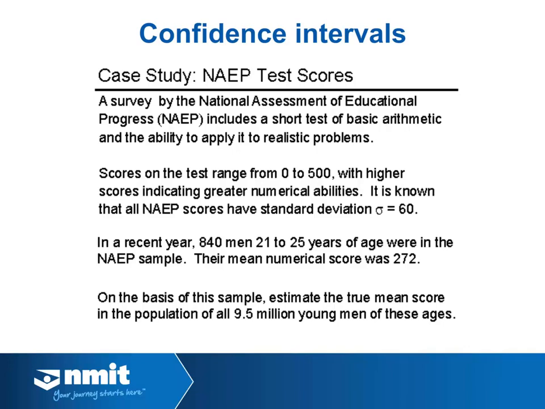We have the sample mean, the population standard deviation, and a sample size of 840. We just need a value of Z. In this example, we're not provided with a confidence level on this slide, so let's say we wanted to be 95% confident. Then Z again would be 1.96.